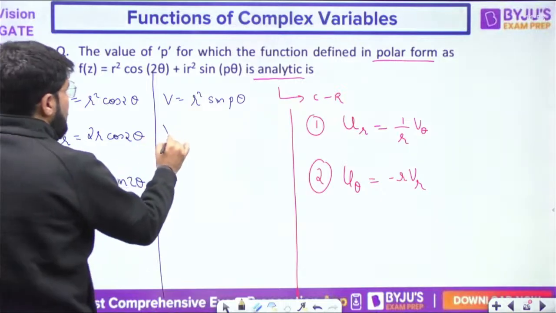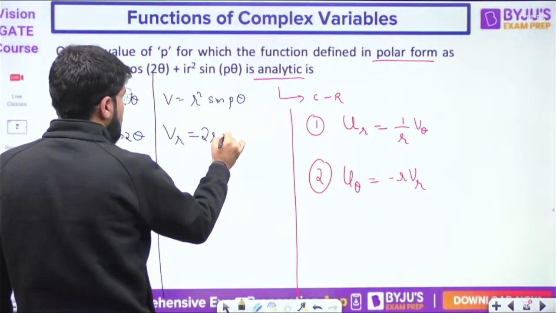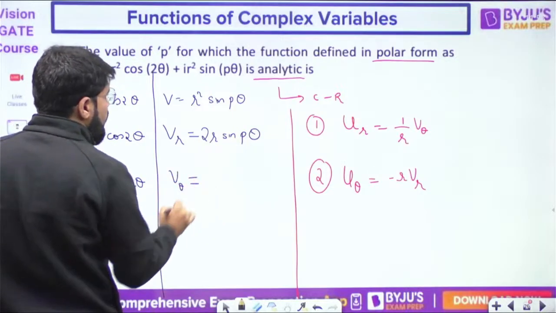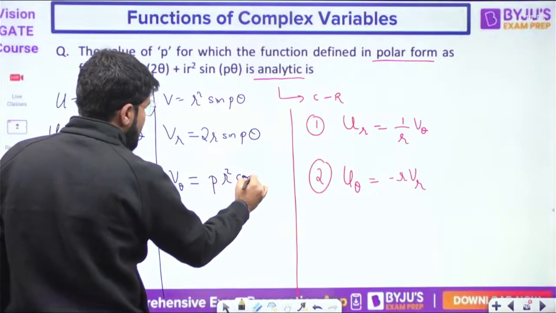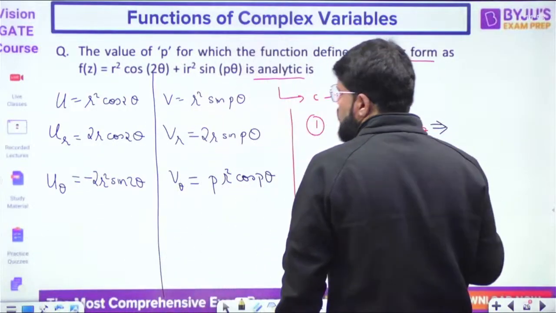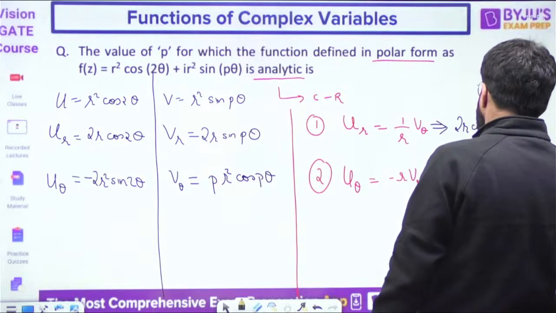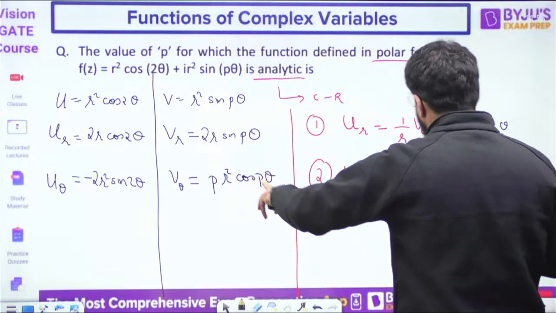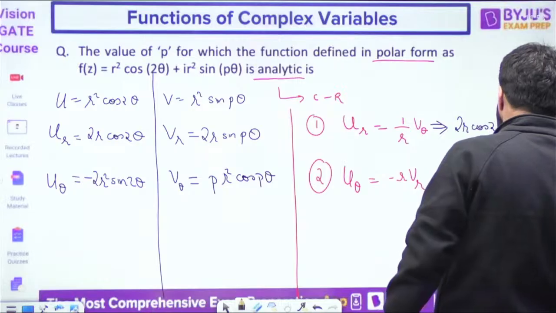Then here v. First v_r, differentiation with r, again 2r sin pθ, and v_θ. What is v_θ? The derivative of sin pθ will be p cos pθ. Now let us put these into the equations. u_r, that is 2r cos 2θ, should be 1 by r v_θ. v_θ is p r² cos pθ.